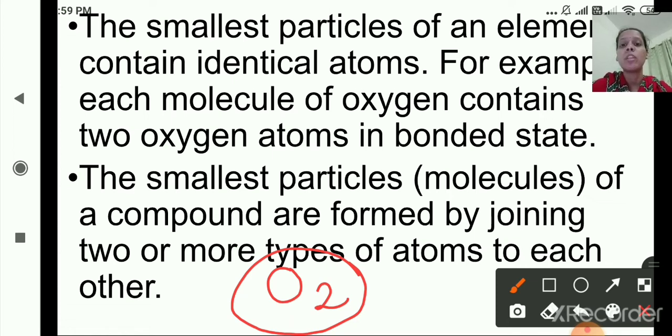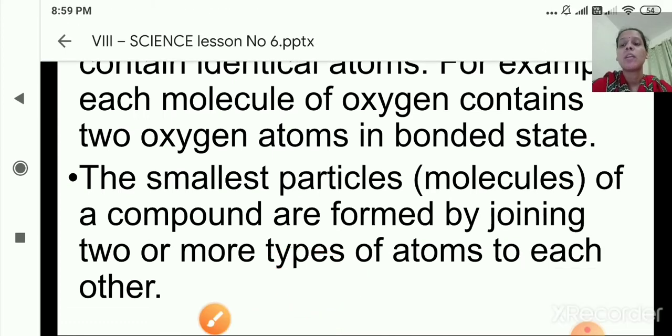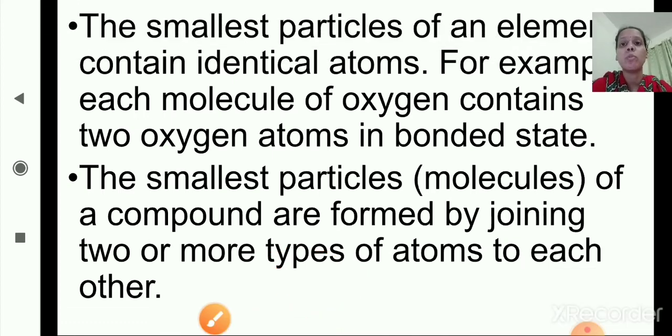Now we'll move to the next, and this is the molecular formula, that is O2, right? Each molecule of oxygen contains two oxygen atoms in the bonded state. So the smallest particle of an element contains identical atoms, they are same, right? And the smallest particles of compound are formed by joining two or more types of atoms to each other.